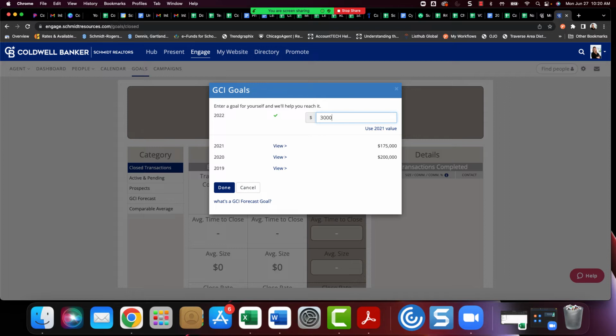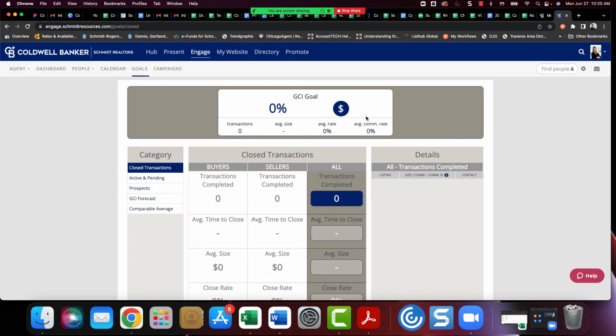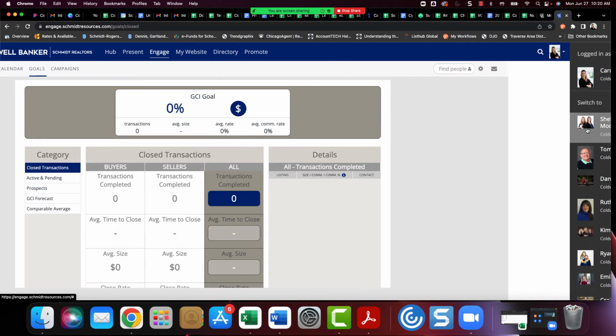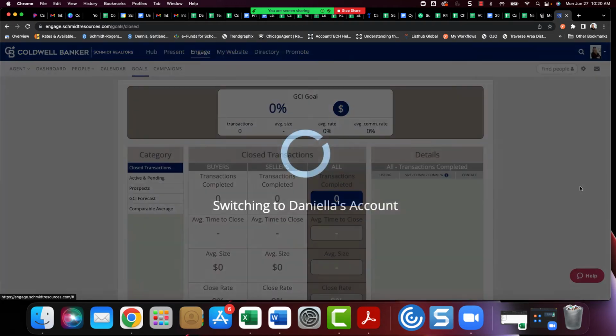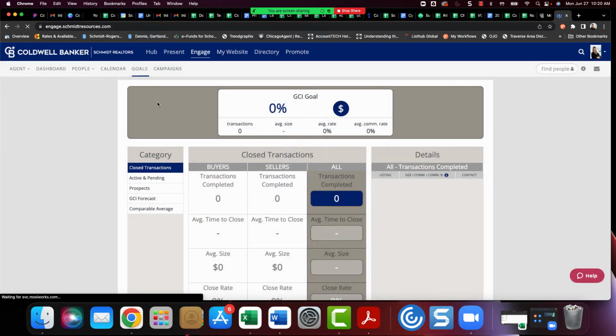So maybe they're already at that goal. They can enter a new goal and then click done. That will allow them to track towards their new goal. So let me pop over into a different user so that you can see what actual numbers will look like.